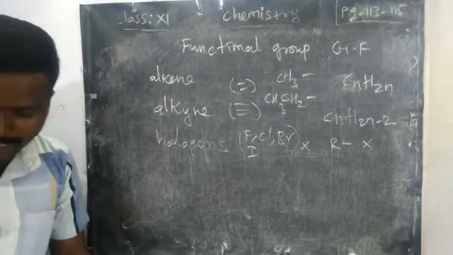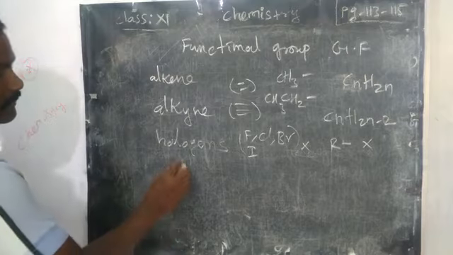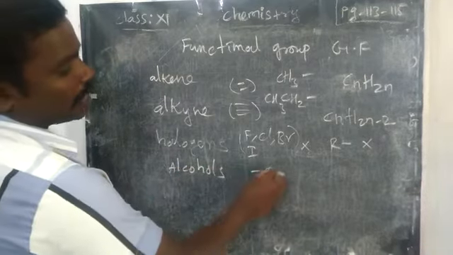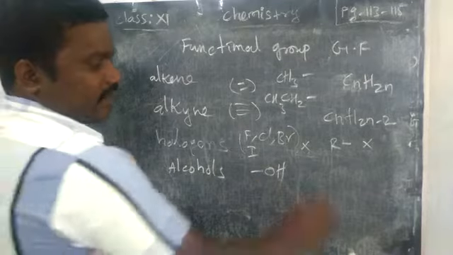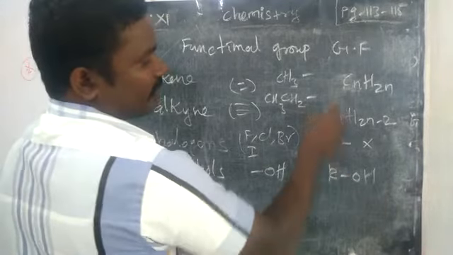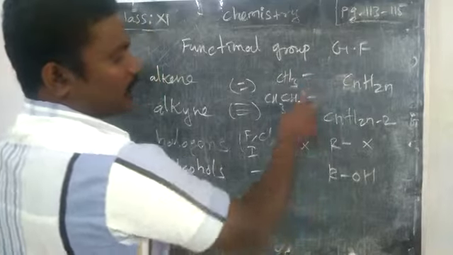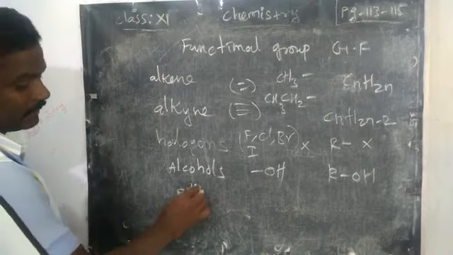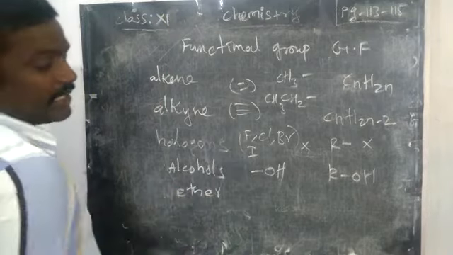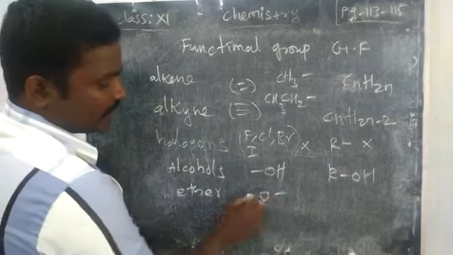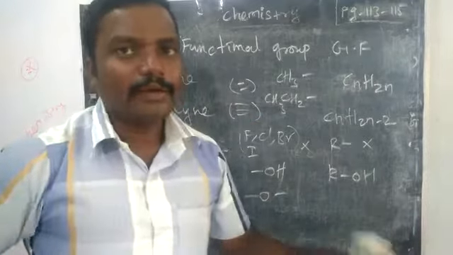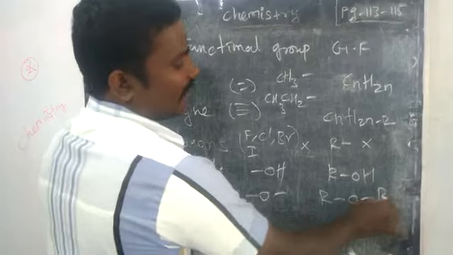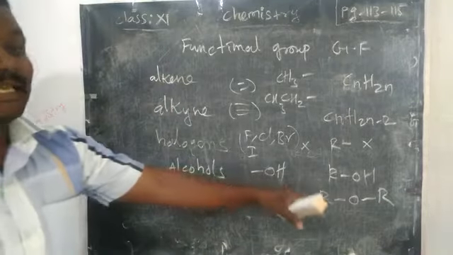Okay, next to the halogen, alcohols. Alcohol means it has the OH group. What's the general formula? ROH, with the OH group attached. Next to the alcohol, we write ether. Ether means only oxygen bonded on both sides to R groups. An organic group with oxygen in the middle is called ether.